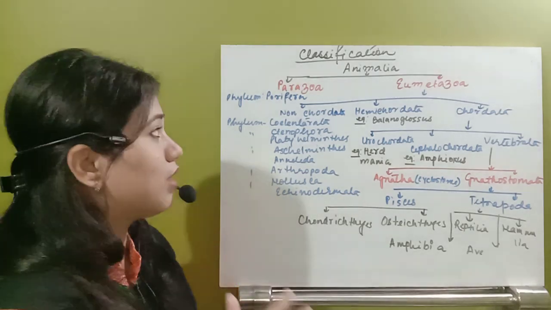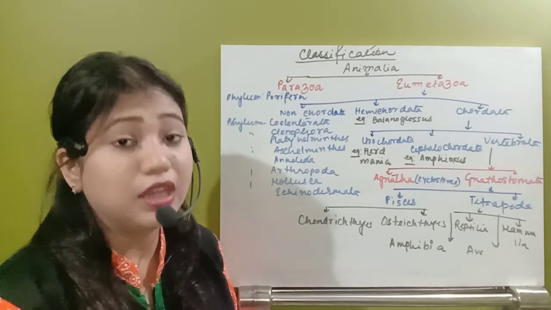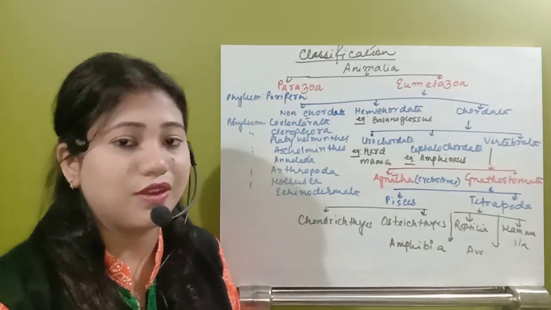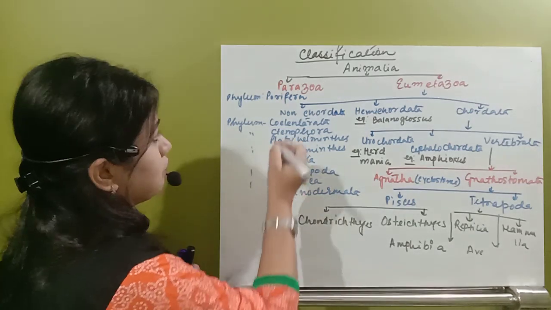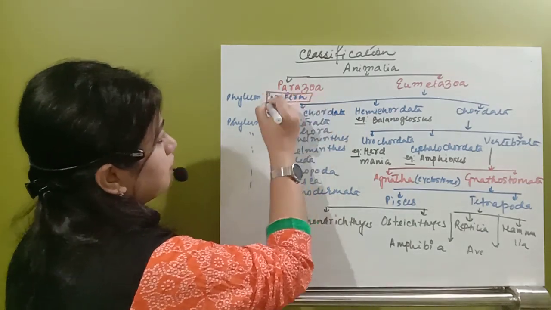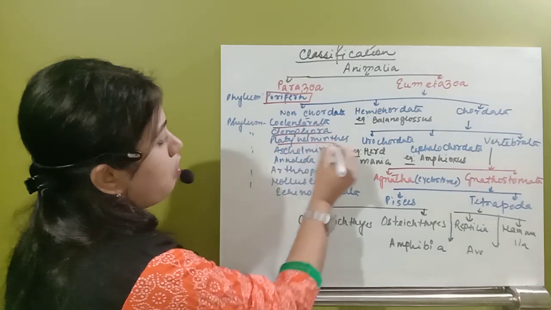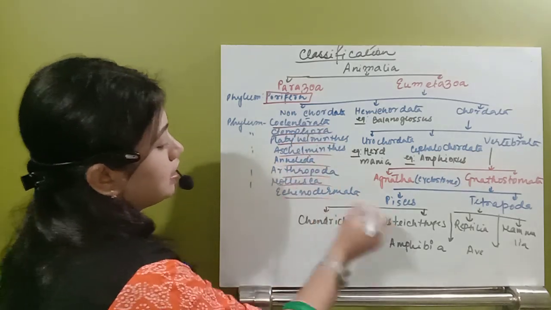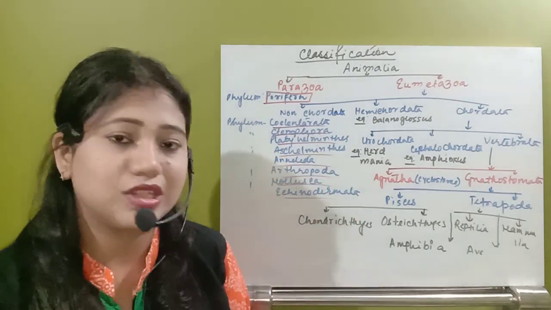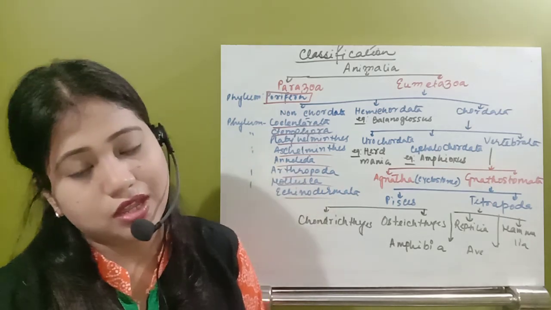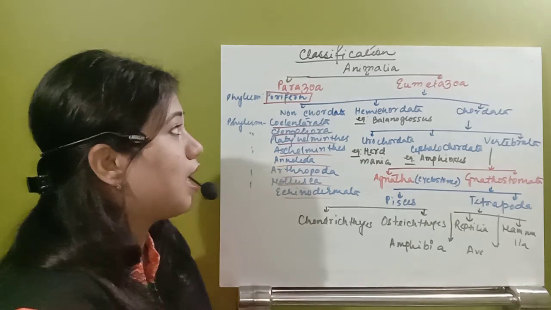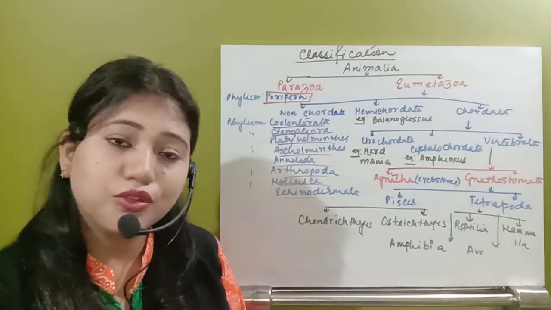So this way we have completed the classification. Later we will see each and every phylum in detail. So in the next video we'll start with the phylum Porifera, and gradually we will see all of the phyla and their characteristics, general characteristics, basis of classification, specific characteristics, etc. So till now we have completed classification up to this whole.